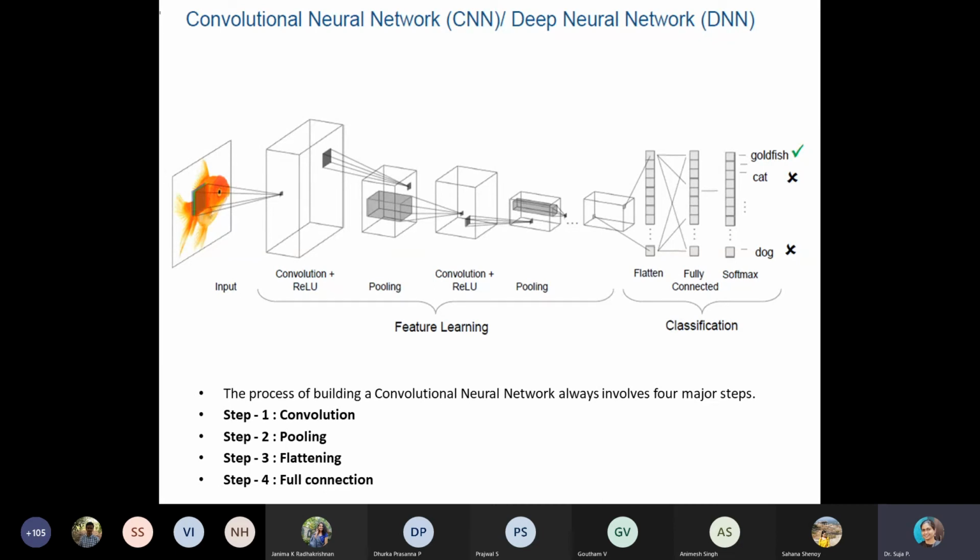So here, when we give an input image, first the features are extracted. Basically, all of you know that in any pattern recognition or classification problem, right from the beginning, we need to extract the features, and the extracted features have to be put in a proper vector or array form and given to a classifier for classification.